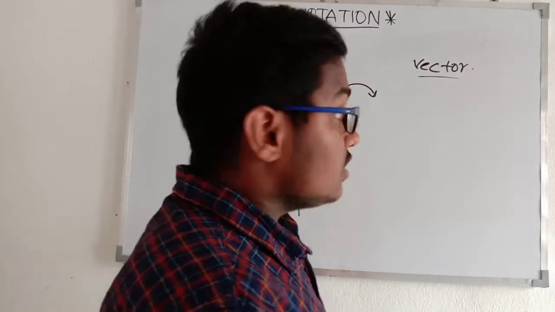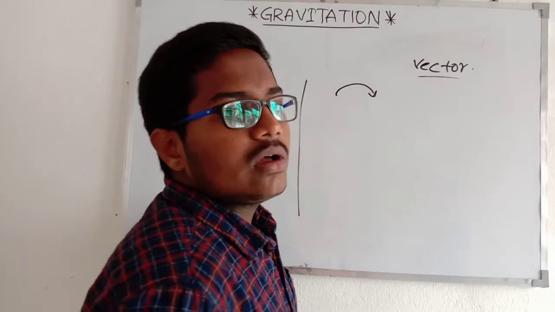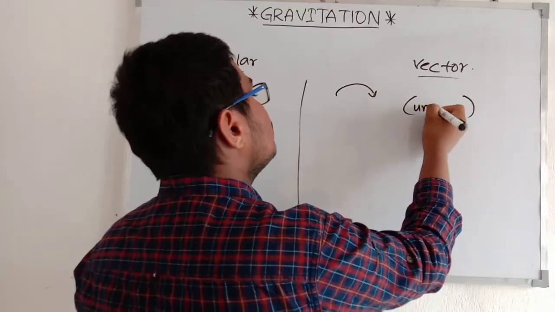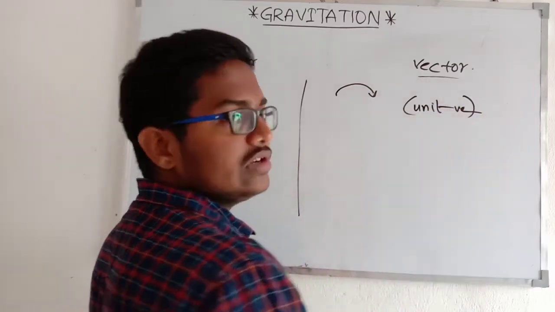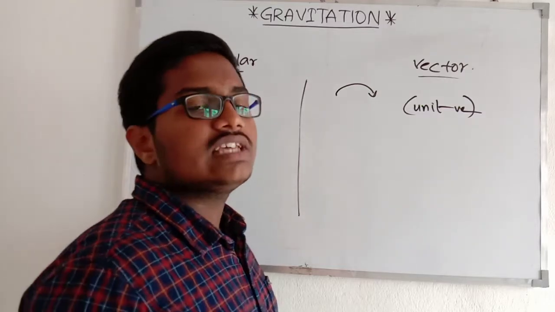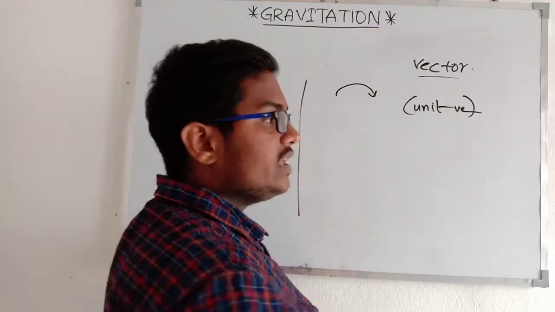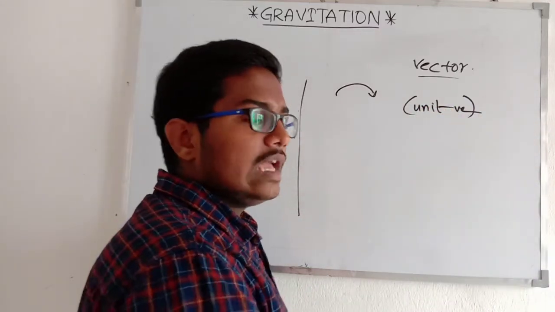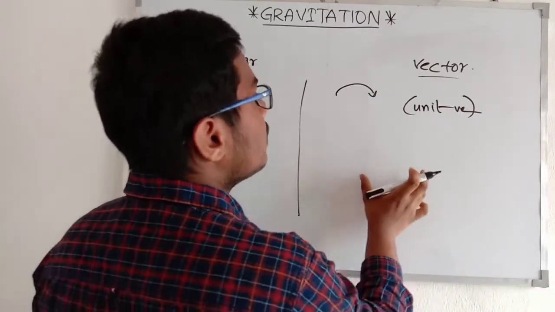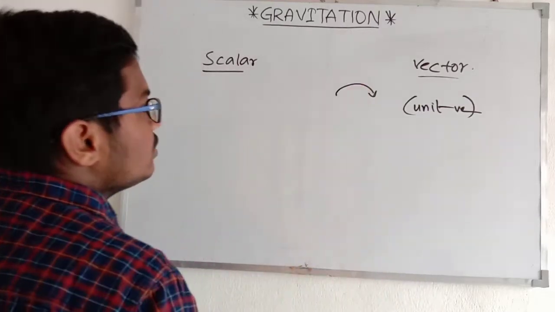masses. So in order to represent a gravitational force in the vector form, we are going to introduce the unit vectors. I know you all heard about the unit vectors in the vectors chapter, and it is such a basic thing. So when we introduce the unit vector along with the magnitude, then it is a perfect vector form of the gravitational force. So how to introduce the unit vector?